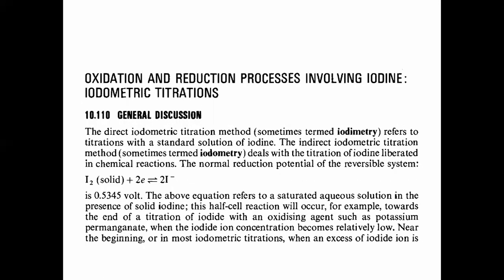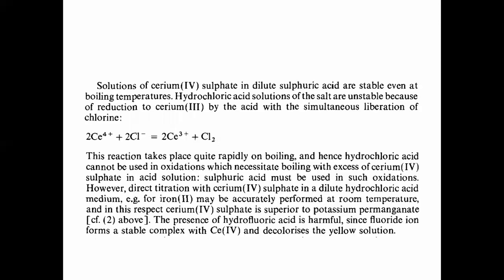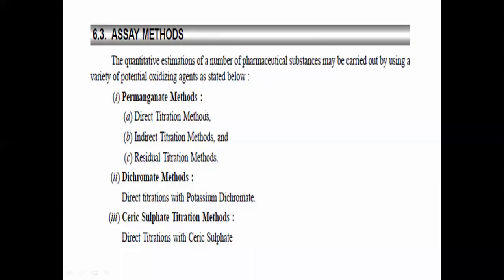Then our third type is oxidation and reduction processes in which iodine is used, and this type of titration is known as iodometric titration. Before we move towards the iodometric type of titration, we have to learn something: you are going to find out the comparative points of the direct titration method and the indirect titration method.